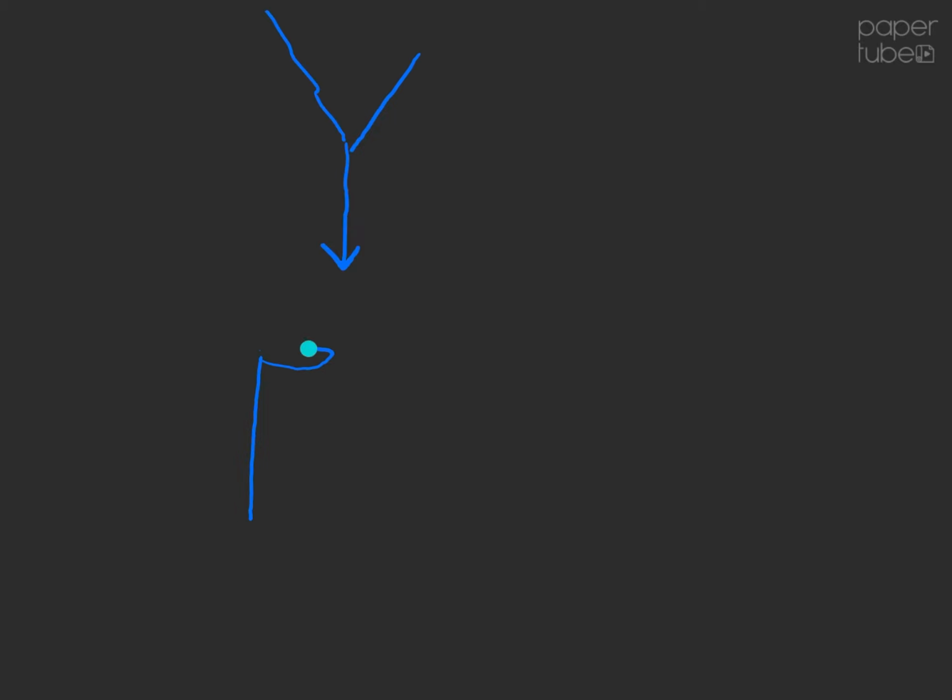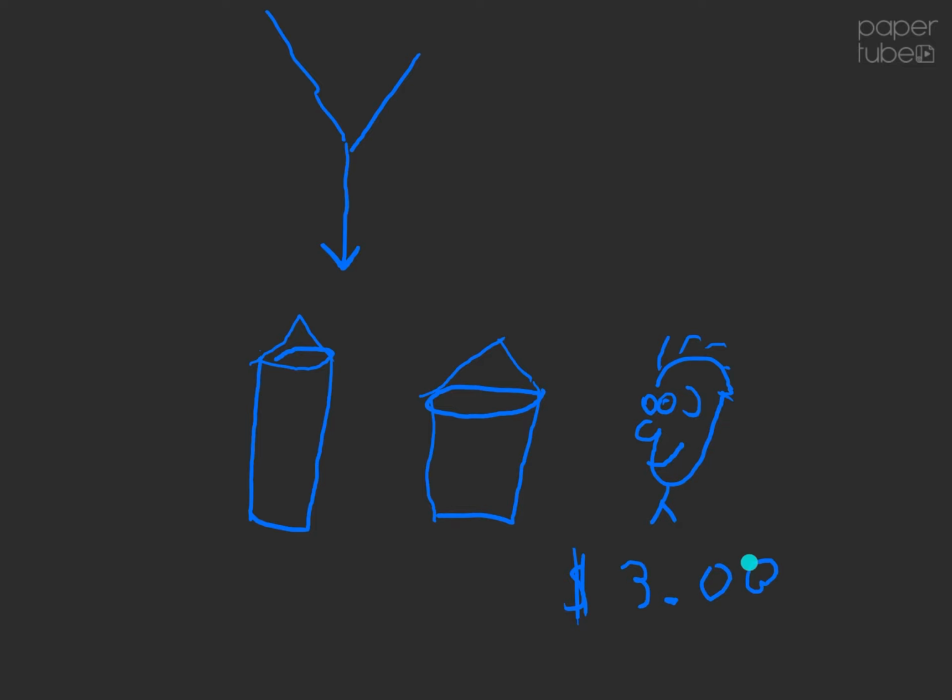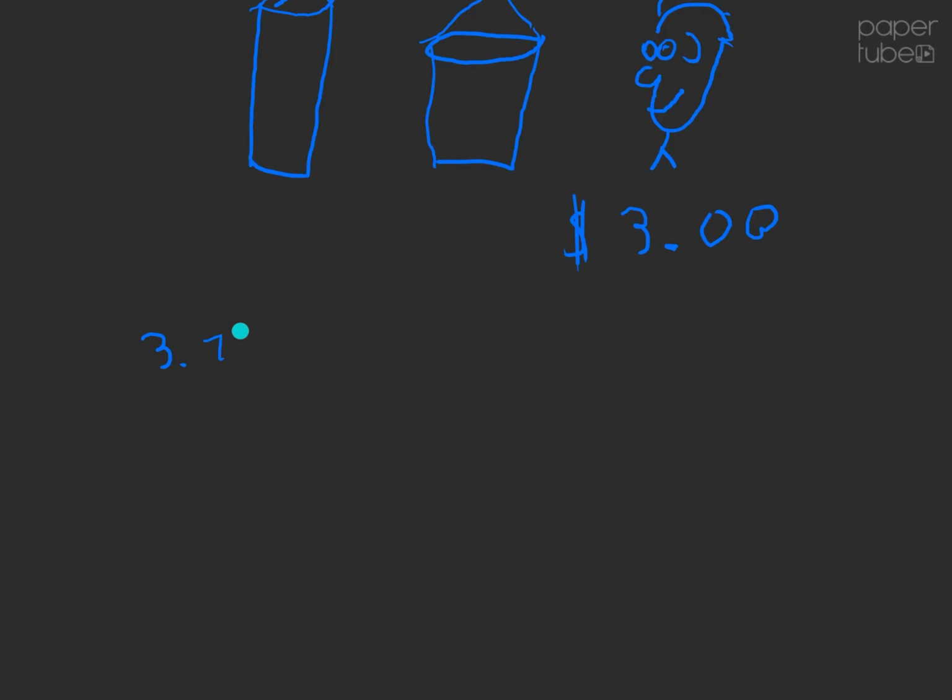These two farmers are going to pick up the phone and call their local grain elevator, or they might just jump on the internet and look up prices. And they're going to find out that the local grain elevator can sell them corn for $3 a bushel. This means that every time the poultry farmer buys a bushel of corn, feeds that corn to his chickens, and then turns around and sells those chickens, he's going to be making 75 cents per bushel. And that's going to make our poultry farmer happy.